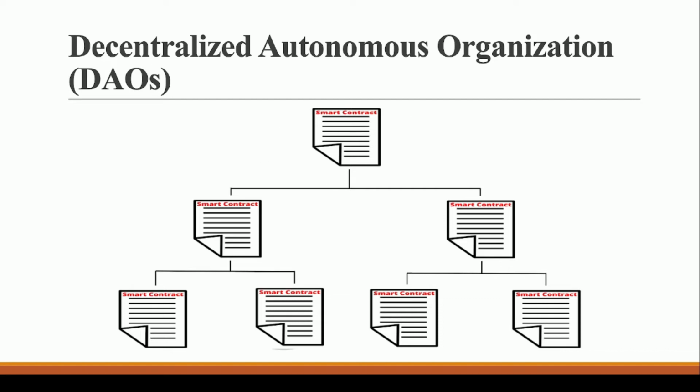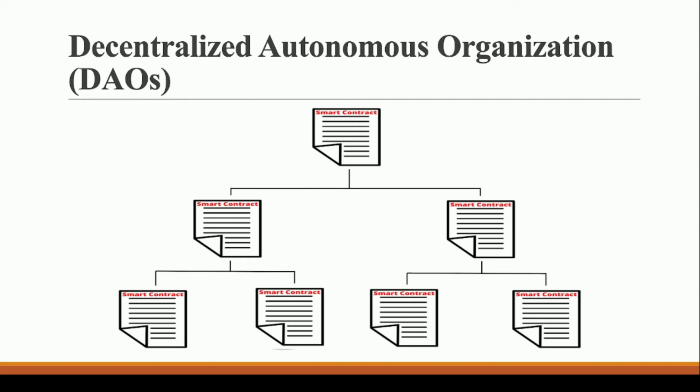So let's say if there is a task, we will assign that task to this smart contract. Now, according to the variety of tasks, this smart contract assigns this particular task to this particular smart contract, and then this smart contract can assign the same task to this smart contract. So you can think of it like this smart contract is working as a director. Definitely all these smart contracts are the same, right? Because all of these are actually programs. But just to help you understand this concept of decentralized autonomous organization, we can assume that this smart contract is a director. The smart contracts that you are seeing on the second level are basically managers, and at the end we have the employees which are actually working in this decentralized autonomous organization.